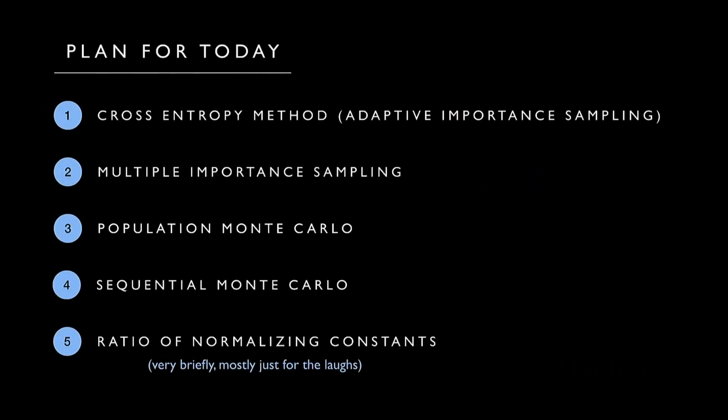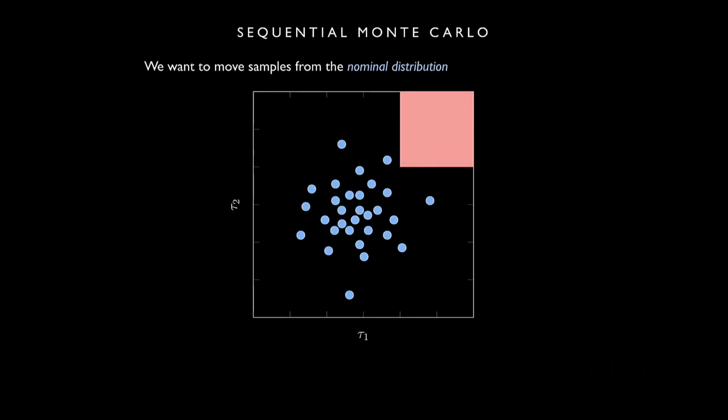Okay. So now we're going to extend population Monte Carlo to something called sequential Monte Carlo. The idea with sequential Monte Carlo is that with population Monte Carlo, we had all these samples, but we were still maintaining these explicit distributions around them. So we still had these Gaussian distributions that we had a density for and everything. And it's not always super easy to do this.